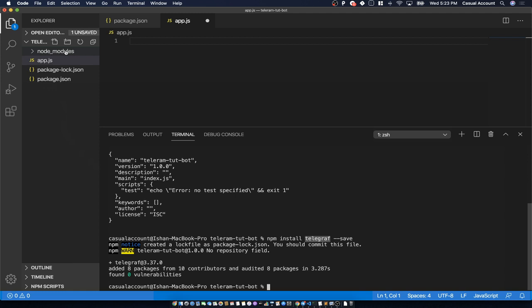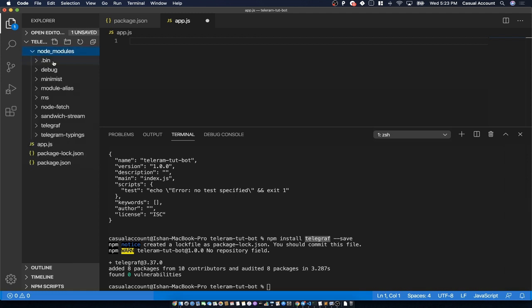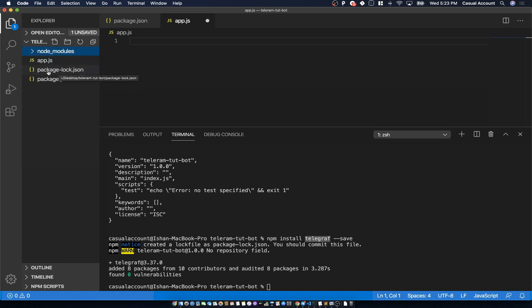Now you can see we have got two new files. One is node_modules. This will contain the code of the Telegraph API. See, this is the Telegraph API and it will be included automatically. You don't have to touch anything inside this folder, ever. We also have a pre-generated package-lock.json file. You don't have to change anything in this file either, it is auto-generated. We can see it added 8 packages and it is successful, so now we have added the Telegraph API to our bot.